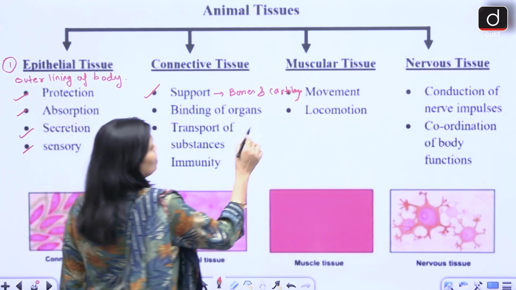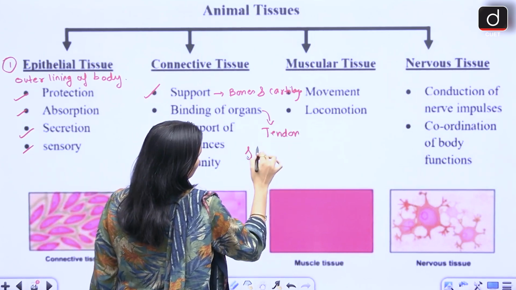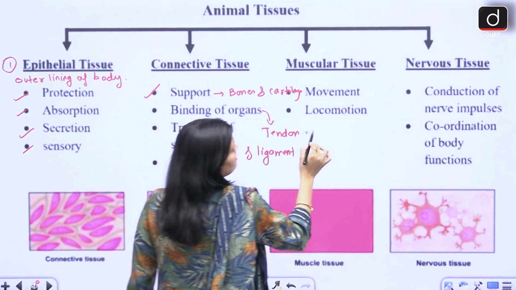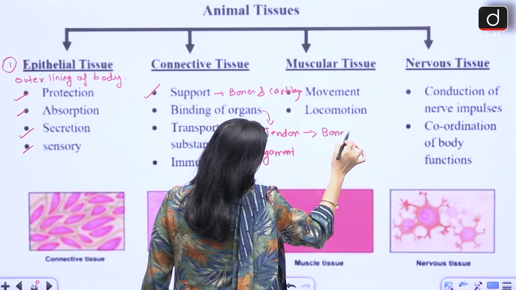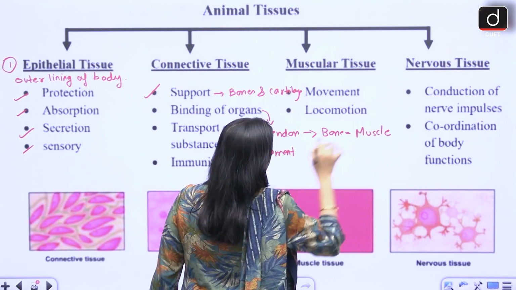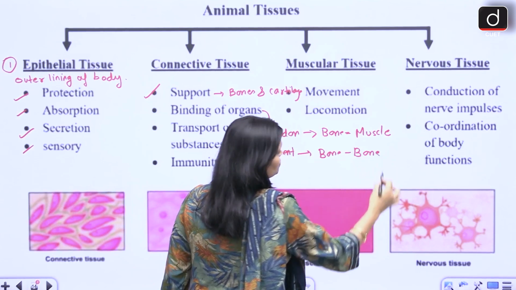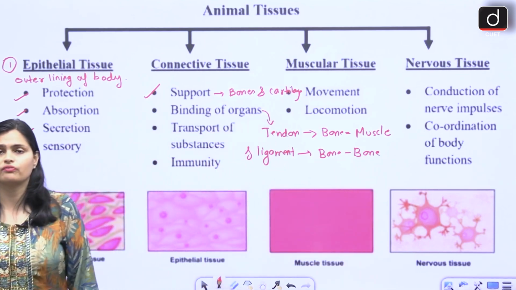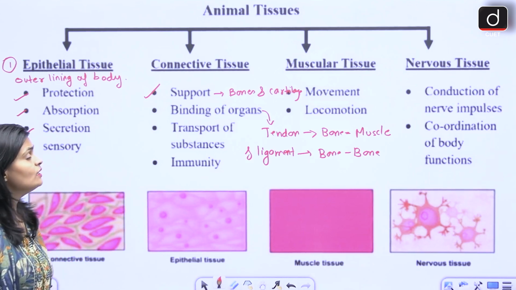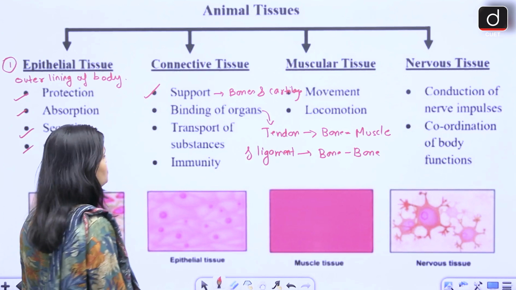Then binding of organs, so we have tendon and ligament, right? Tendon connects bone to muscle and ligament connects bone to bone. So the two bones are connected together with the help of ligaments, and the bones and the muscles are connected with the help of tendon. So tendon and ligament are again types of connective tissue.